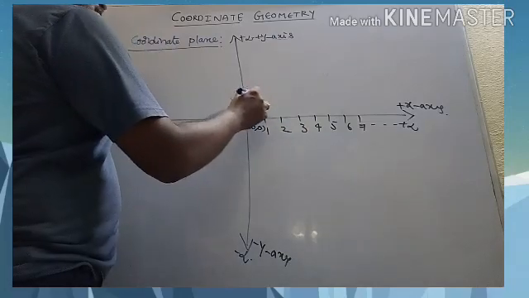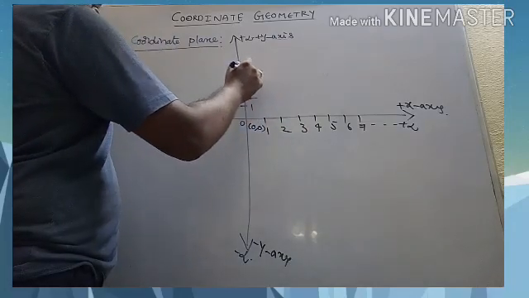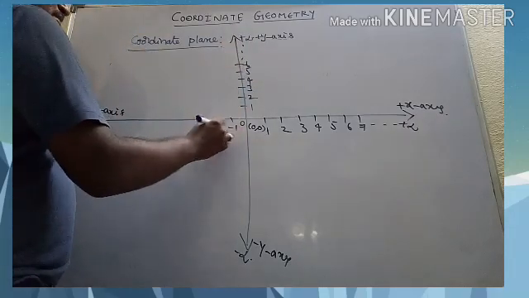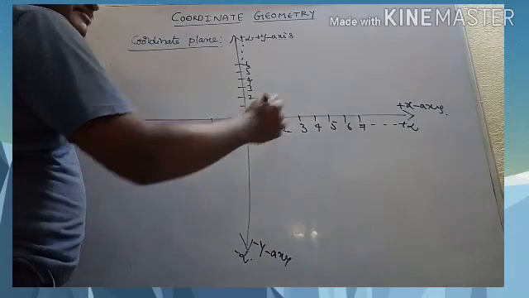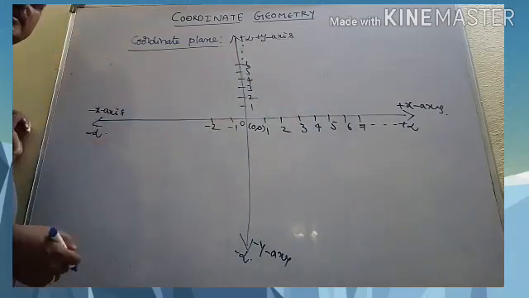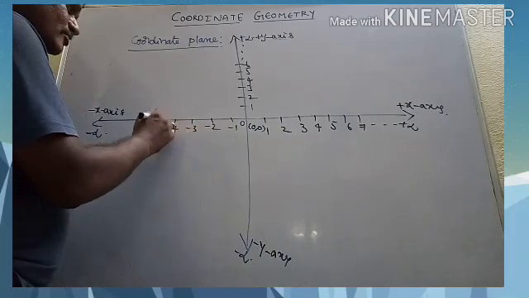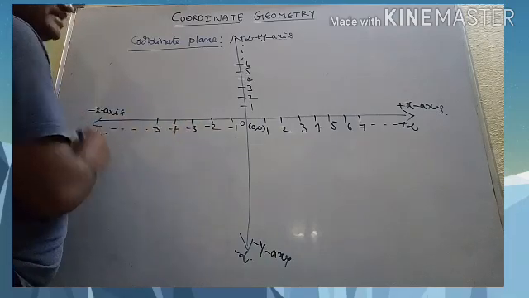And here also 1, 2, 3, 4, 5, 6, so on up to infinity like this. And this is now here minus 1, you know, the real number line. To the right it will become 1, 2, 3, so on up to infinity. And here to the left, minus 3, minus 4, minus 5, so on up to minus infinity.